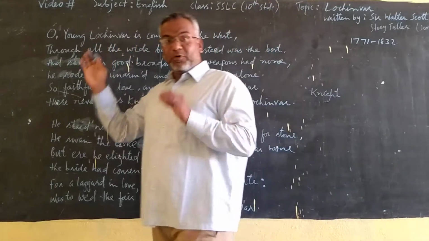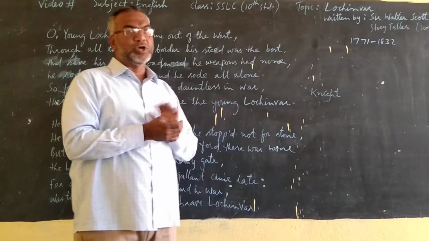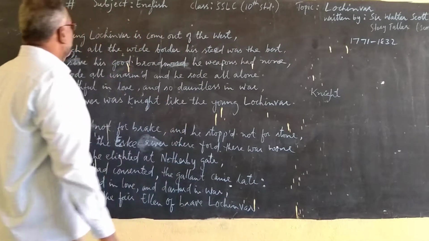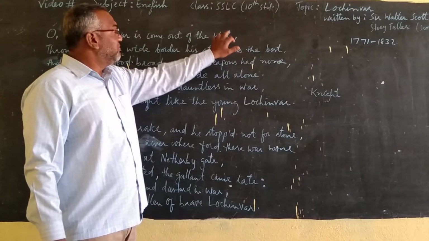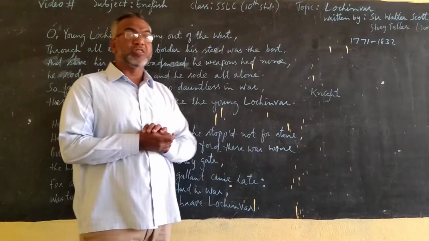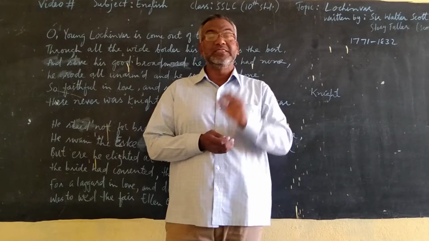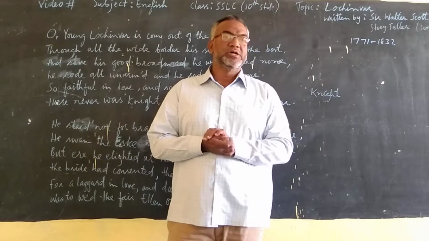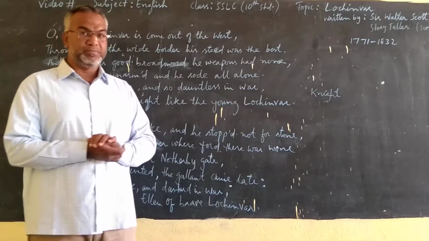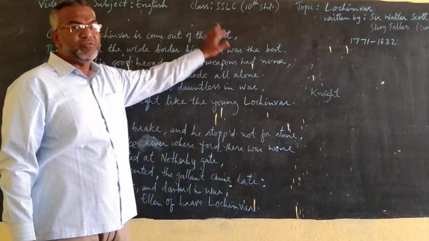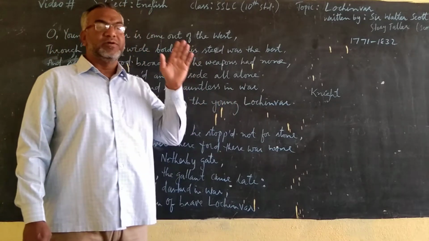Now let's see. The poem is about a knight and his name is Lochinvar. And oh, young Lochinvar is come out of the west. West here refers to Scotland. Scotland is in the midwest of Europe. So from this word west, we come to know that Lochinvar is from Scotland.